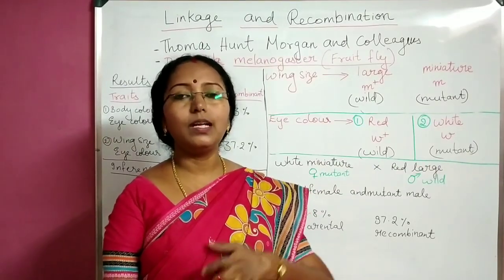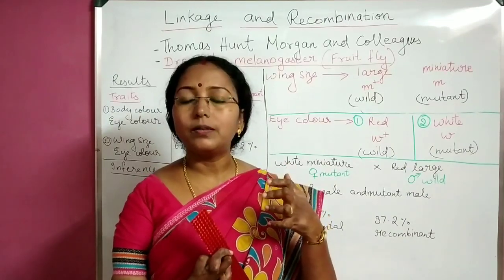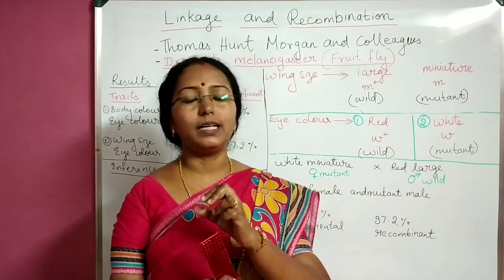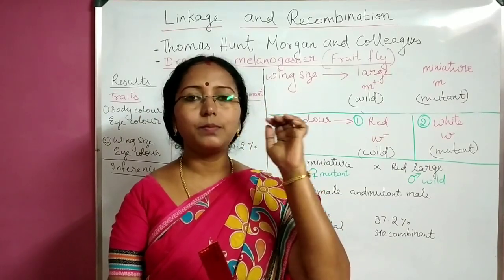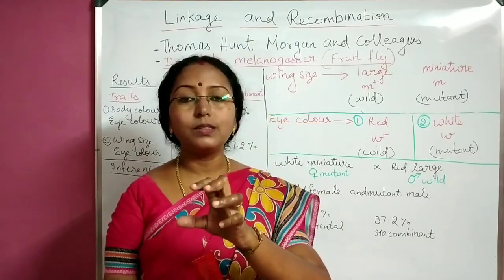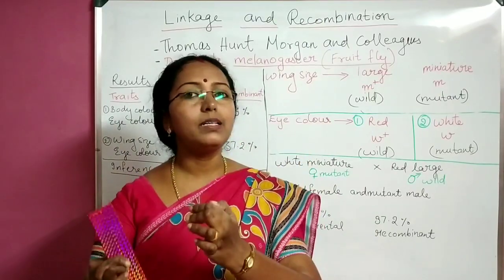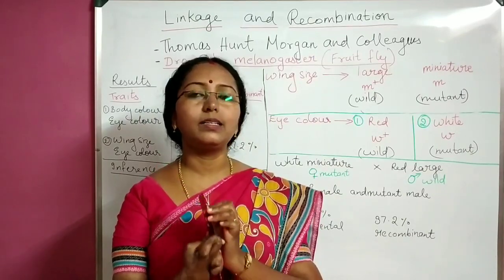So in the last cross also we have dealt with that females were yellow bodied, white eyed. They had a yellow body color and white eye color. That is mutant. Crossed with males which had brown body color and red eye color. So males were wild type.